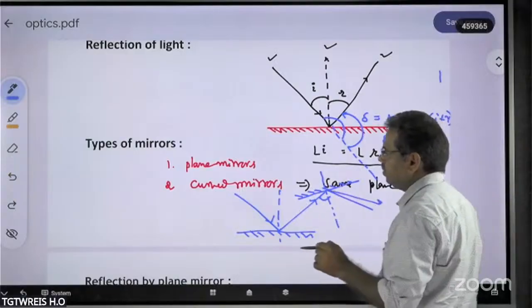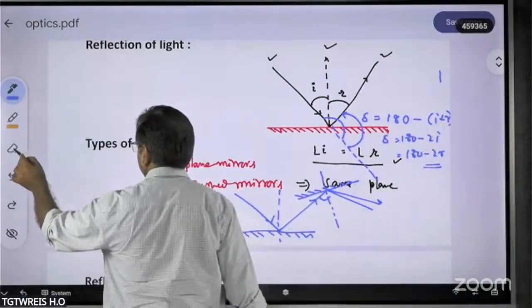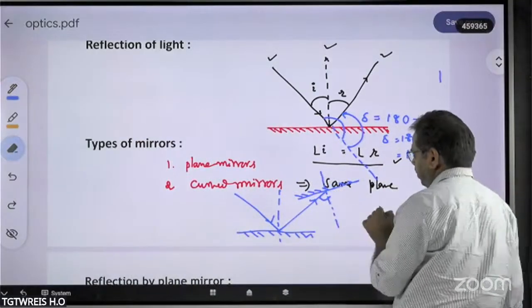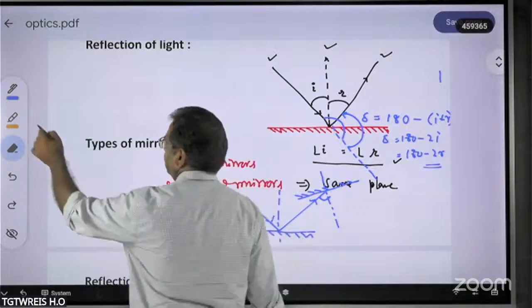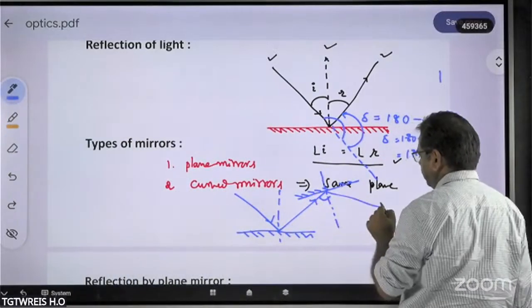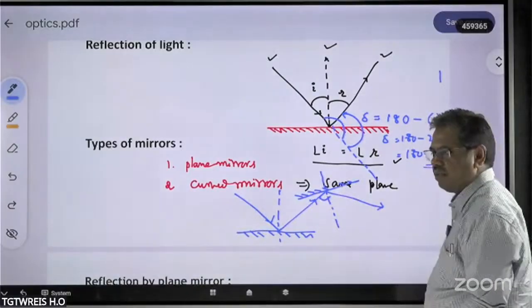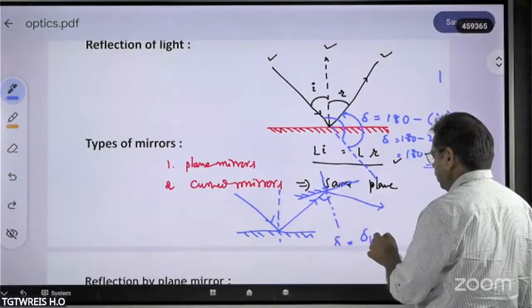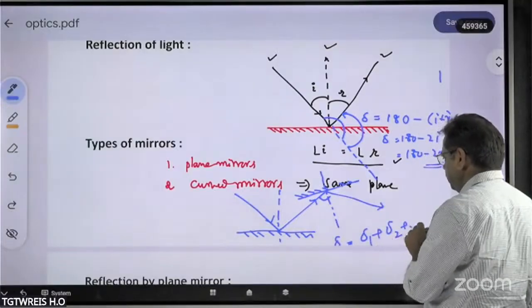Now, if the light successively reflects from different plane mirrors, then what would be the total angle of deviation? Simply we have to write delta is equal to delta 1 plus delta 2 plus and so on.